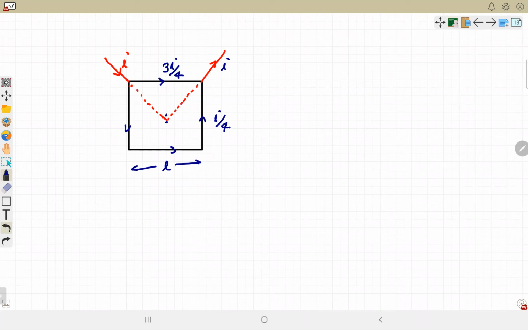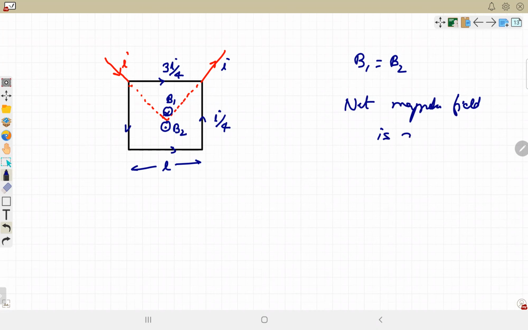The magnetic field which is produced by the upper wire and the lower 3 wires are opposite in direction and same in magnitude. B1 is equal to B2 and as a result it gets cancelled out. What could only be the problem? This straight wire. Like, net magnetic field is 0. As the ratio of length, so will be the ratio of resistance. In inverse ratio the current will be divided exactly similarly.